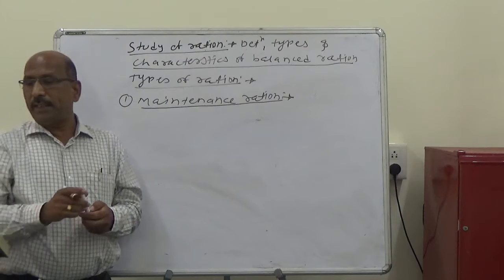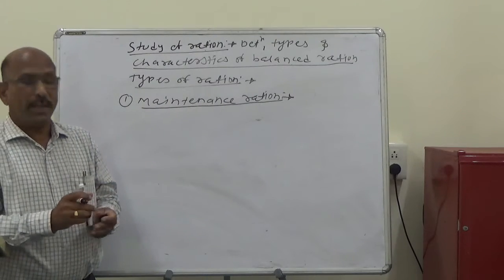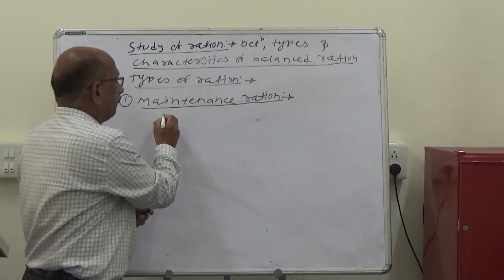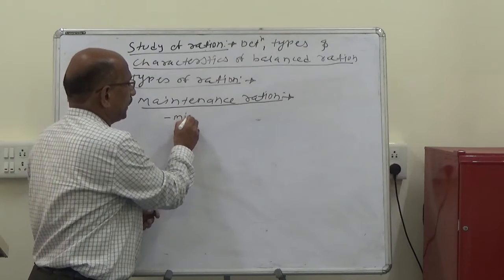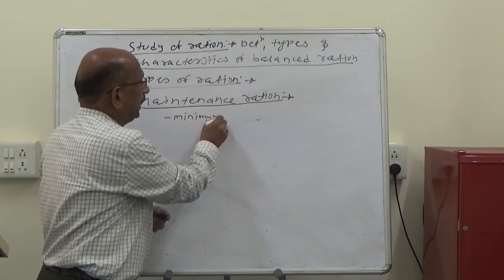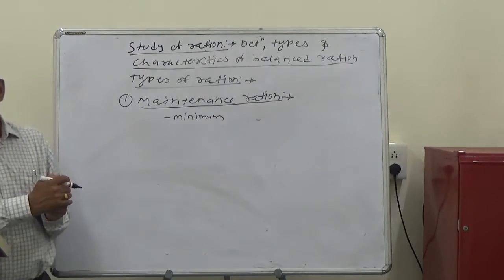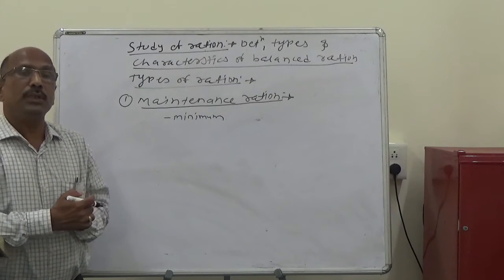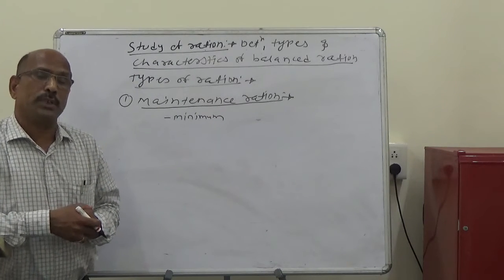The maintenance ration is the minimum amount of feed required to maintain the essential body processes.